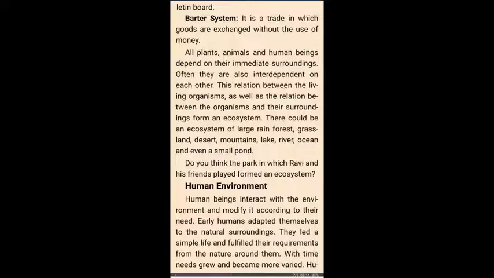All plants, animals, and human beings depend on their immediate surroundings. Often they are also interdependent on each other. So every animal, every plant, and this biosphere depends on each other. This relation between living organisms, this dependency, as well as the relation between the organisms and their surroundings, form an ecosystem.